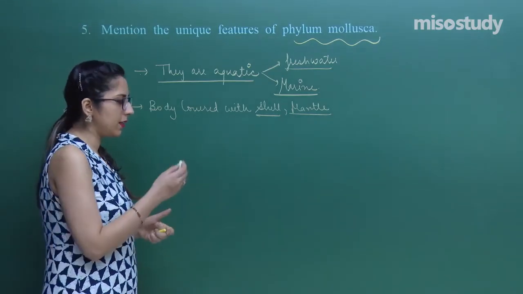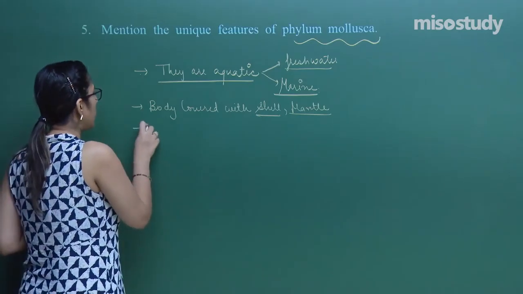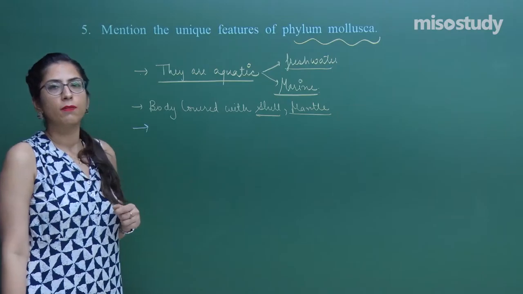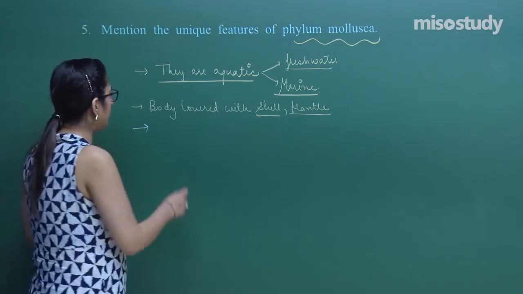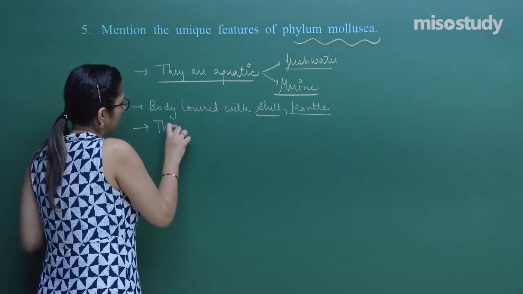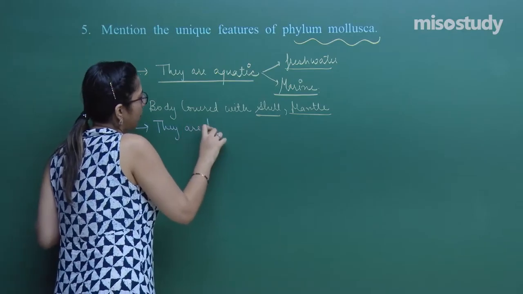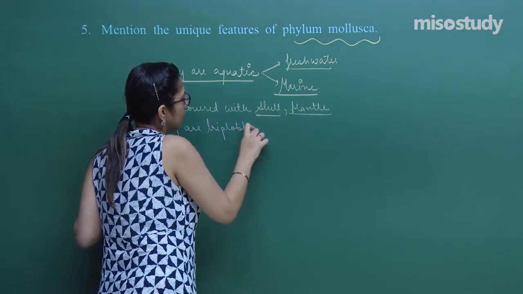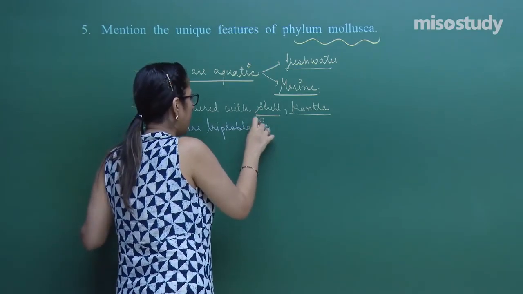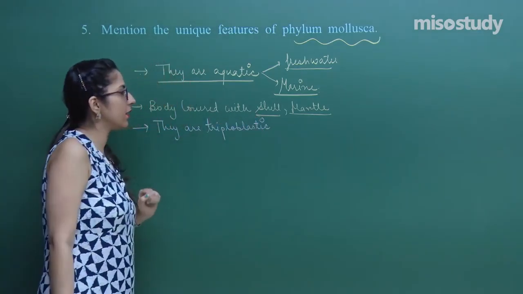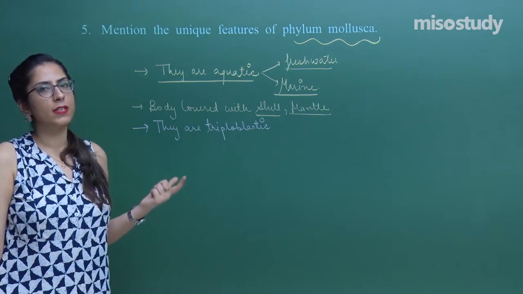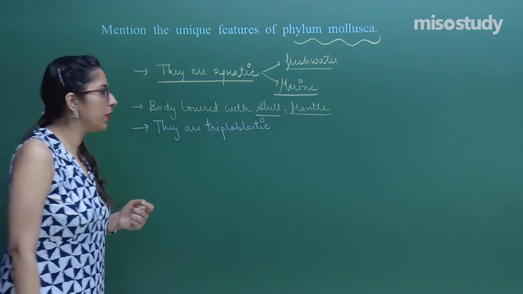So, the shell and the mantle are present. Let's move on to some more features of phylum Mollusca. First of all, they are triploblastic. As we discussed in the session, in this case the three germ layers are present: the ectoderm, endoderm and the mesoderm.